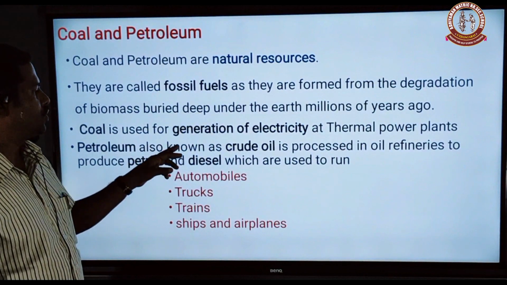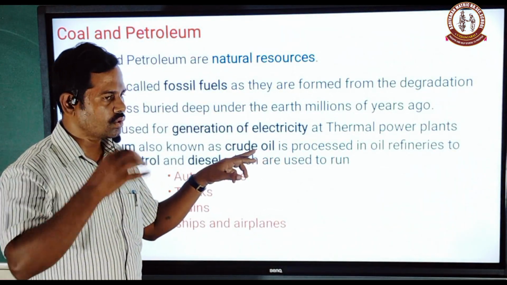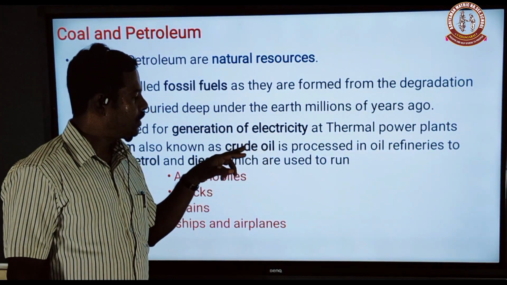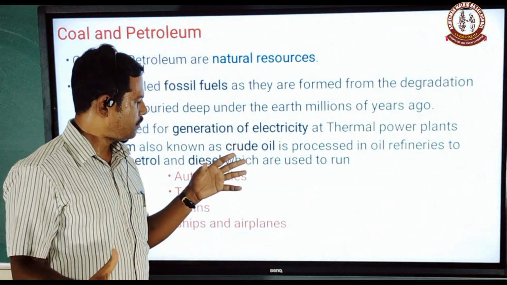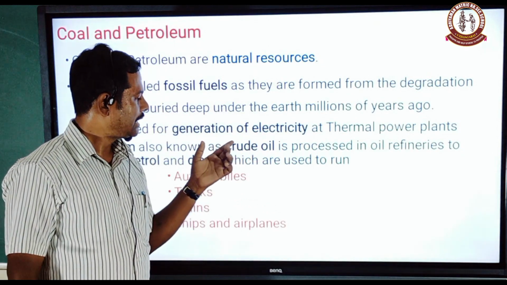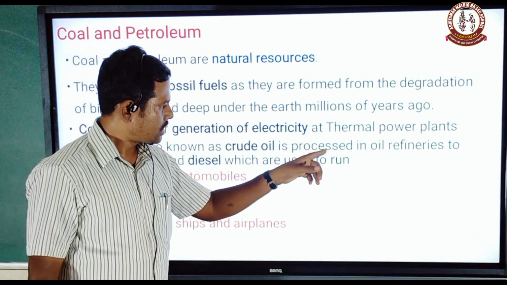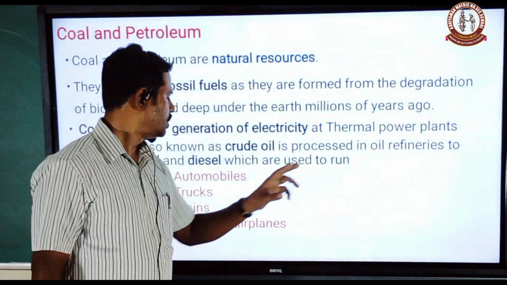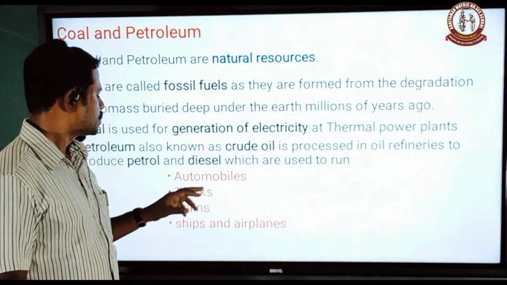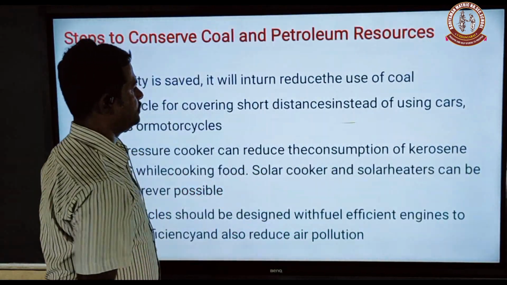Petroleum is also known as crude oil. What is meant by crude oil? Crude oil is defined as a composition of hydrocarbons and organic material. It is uncleaned oil, which is processed in oil refineries to produce petrol and diesel, which are used to run automobiles, trucks, trains, ships and aeroplanes.